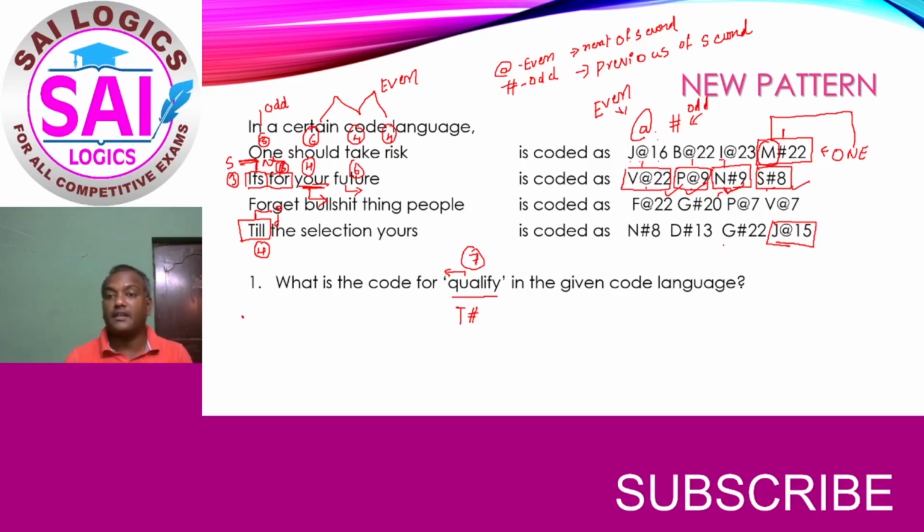Now we have to see the number. Let us understand the number here. In the first case, for M hash 22 is the answer. Now what is the relation between the number and the alphabet? That you can observe here. 22 has a relation with E. E's actual value is 5 and E's pair value is 22. So that means the pair value of the last letter is being coded as the number. You can observe that here also in the last sentence.